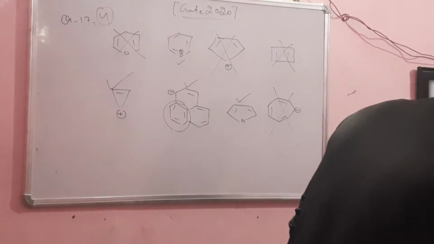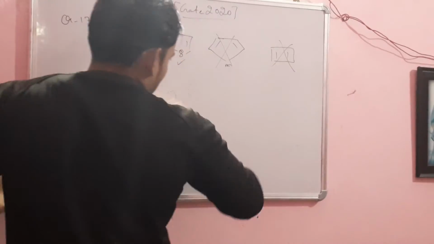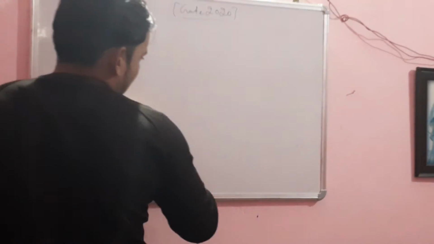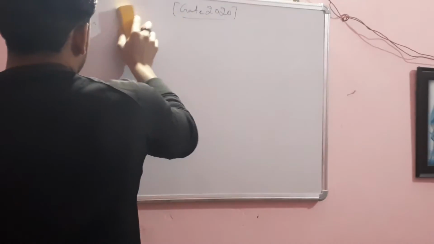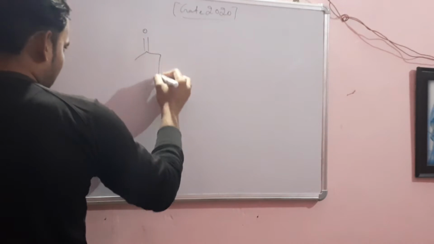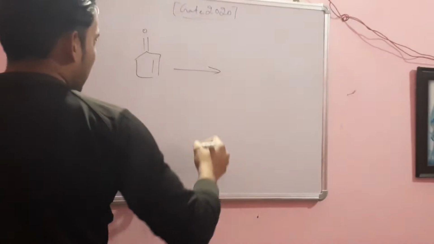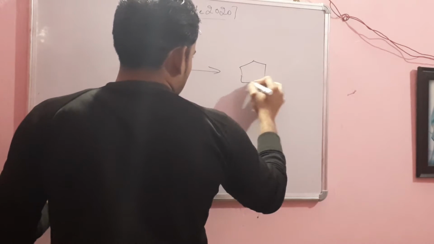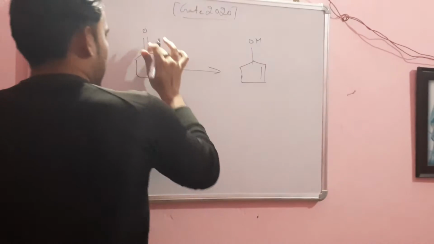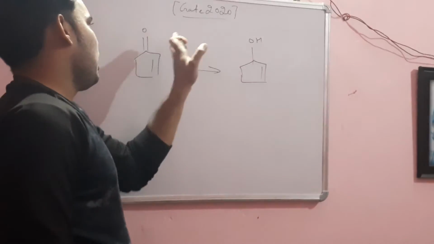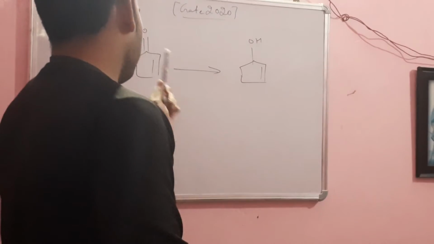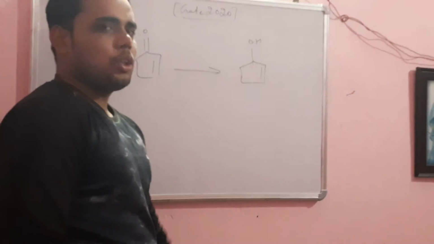Okay, the next question is from reagents. Have you read about the reagents chapter? You have different types of reagents and you need to know about the function of each reagent. So what your question says is that you have a reactant like this and you are converting it into a product like this. So it is a conjugated system, and without disturbing this conjugation you are reducing that oxygen into alcohol. So it is a ketone here and you are reducing it to alcohol.